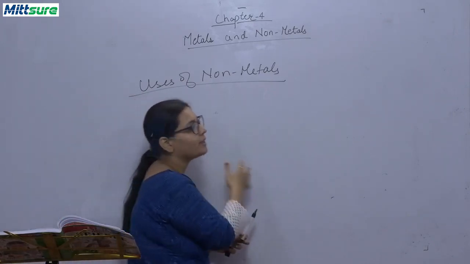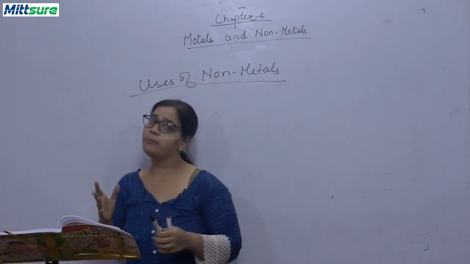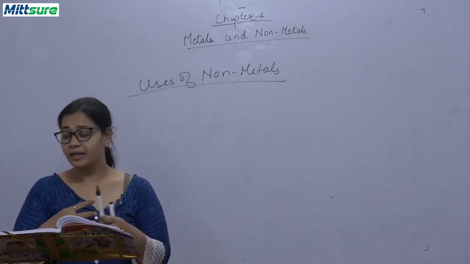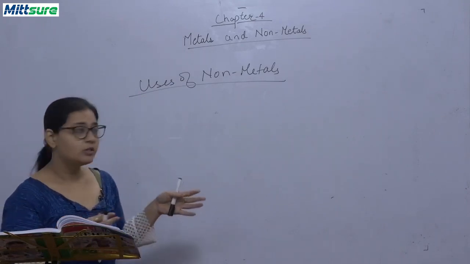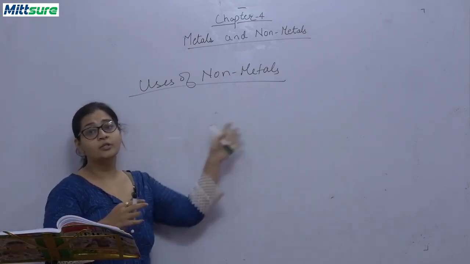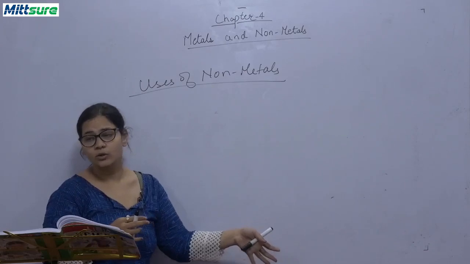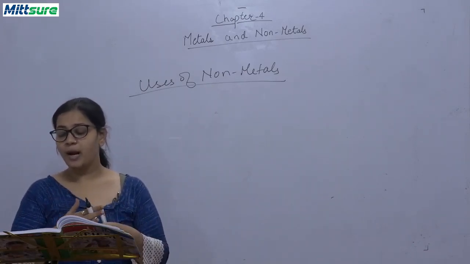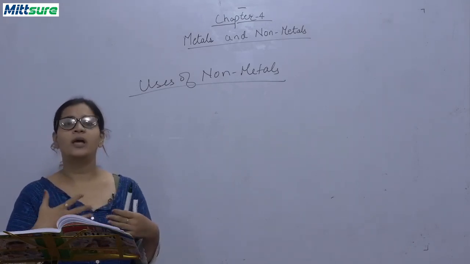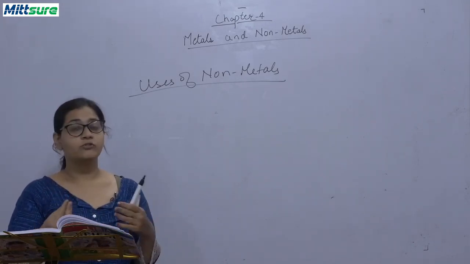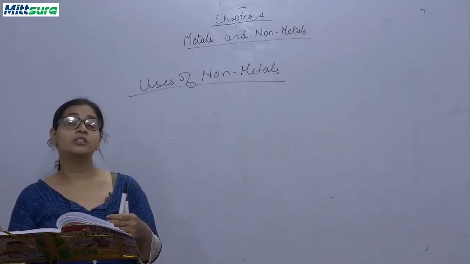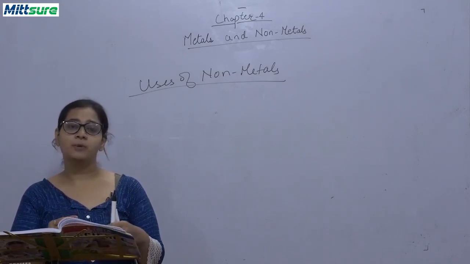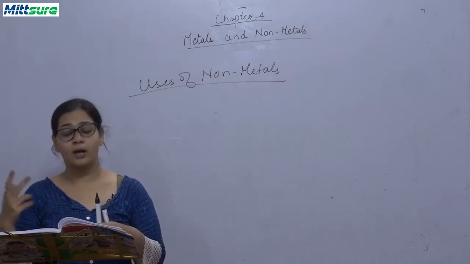Oxygen, one of the non-metals, is very important because it helps us breathe. It is very essential for our life. Hydrogen is used for synthesizing ammonia, and ammonia is used as a fertilizer. Carbon and nitrogen are a part of our living world, that is our food. Nitrogen fixation is done by bacteria because it is necessary for plants. Similarly, carbon is necessary for us because we eat glucose. Glucose is a form of carbon.